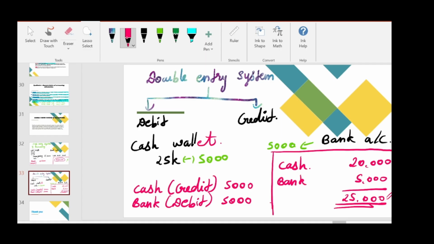So I hope this is clear to you why they have introduced the double entry system, and why we are debiting bank and why we are crediting cash. All this I will explain in the upcoming chapters. There is no need to worry. Just understand the concept now. Don't have doubt on why we are crediting cash and why we are debiting bank. This is not the time to learn this. Just understand what is meant by double entry system and why we are doing it. Why we are debiting this and crediting that, I will explain in the upcoming chapters.